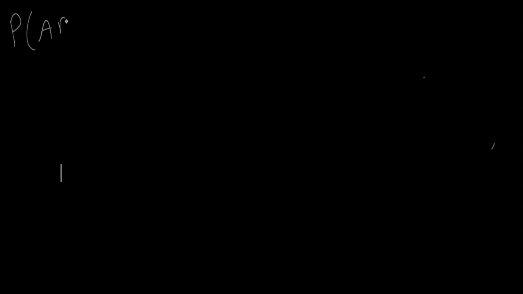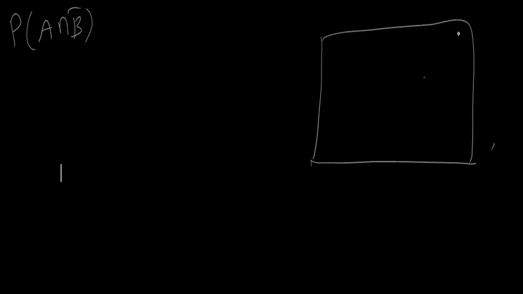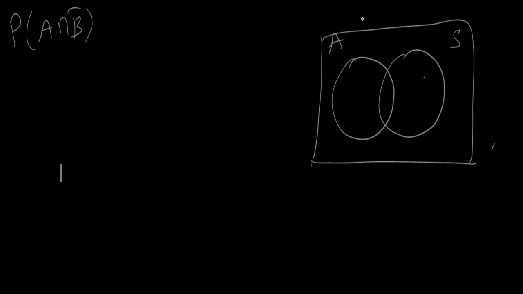P of A intersection B bar. For this, we are going to use the concept of Venn diagram. This is the sample space S, this is the event A, this is the happening of the event B. We are in need of A intersection B bar.